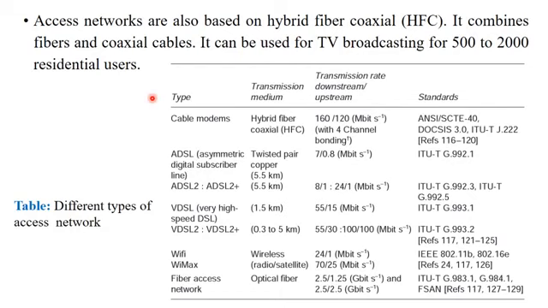Now the access networks can be of any of these types. Type, transmission medium, the rate of transmission, standards we are going to have. So I will just go through this type. It can make use of cable modems, ADSL, then VDSL, Wi-Fi, WiMAX, fiber access networks. All these we observed previously in the diagram itself. So any of these types of network facility can be provided by the access networks. The transmission medium, the rate of transmission, and the international standards designated for that particular type of communication are represented over here.